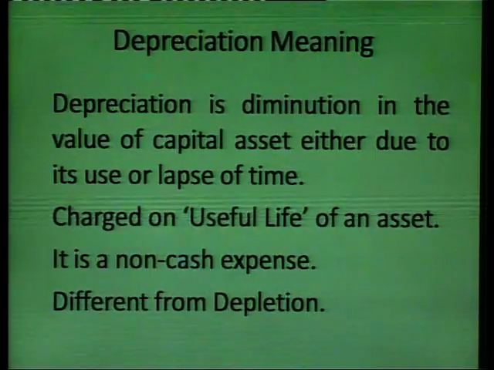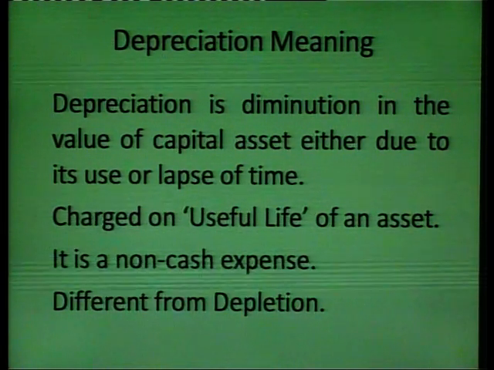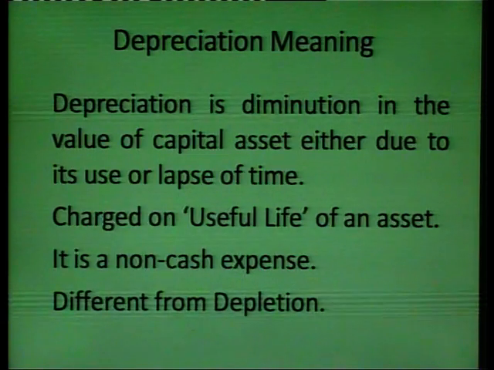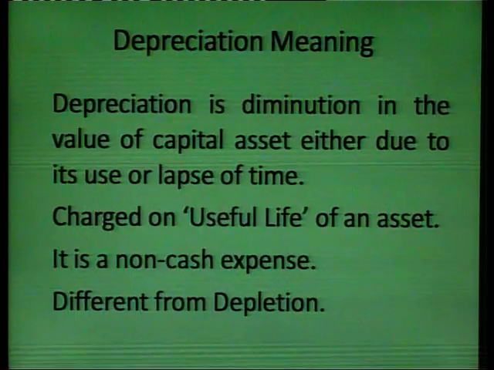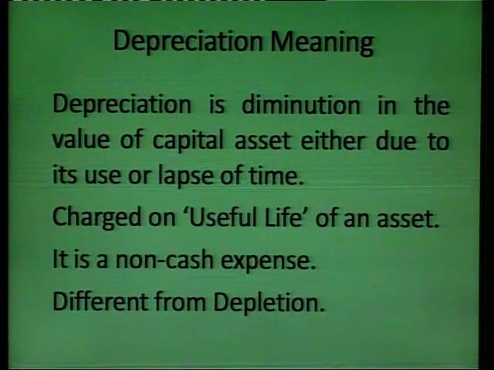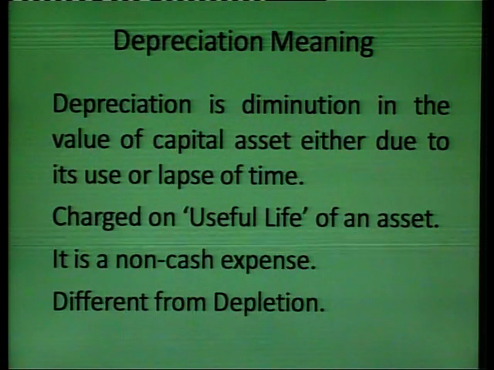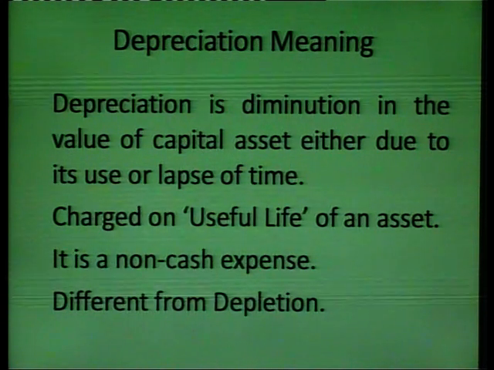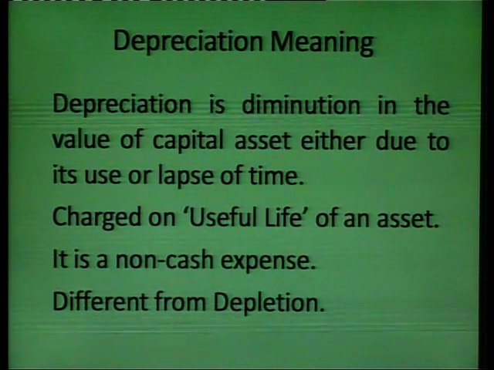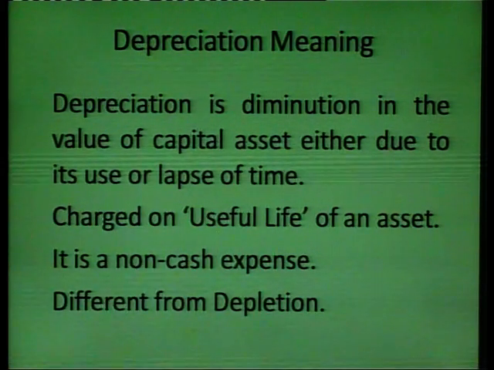Now, the third important aspect is that it is a non-cash expense. Depreciation we charge is a book entry. It is a kind of expense, a kind of cost in which there is no cash outflow, it is just a book entry. Tangible cash does not flow outside. So, that is why it is known as a non-cash expense. In this, cash does not go out, we only make its adjustment in our books of accounts.